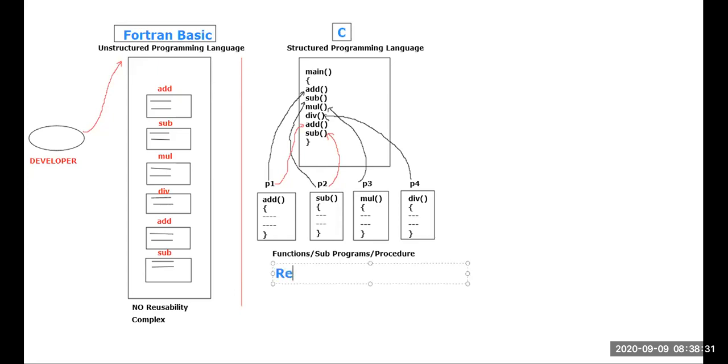Do you think reusability is there? Yes or no? Don't you think reusability of the code is available? This happens to be reusability of the code. And do you think it is complex or simple? Very good, it is simple. These are the points that should be in your mind when it comes to the advantages. I will put it within a box: simple, and reusability is there. When it comes to here, no reusability and complex. These are the disadvantages of Fortran Basic, that is, unstructured programming language.